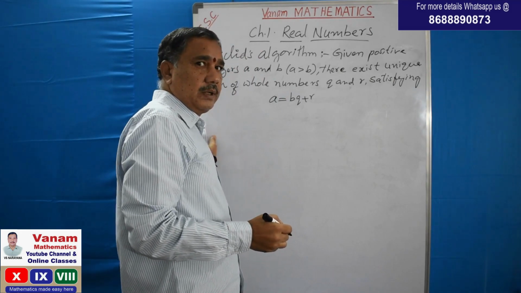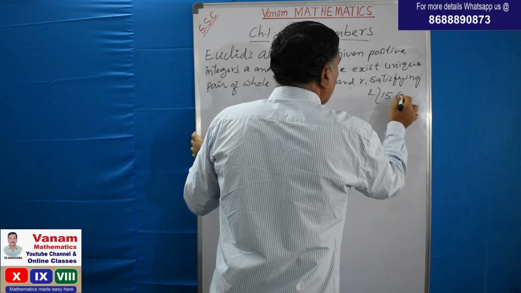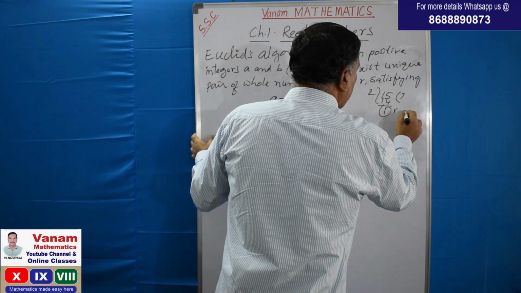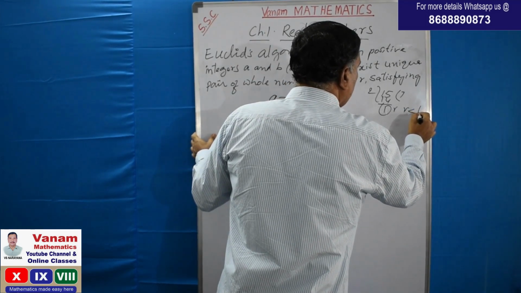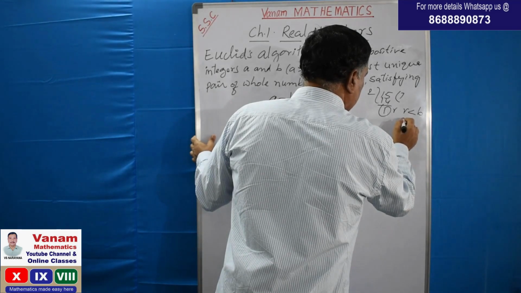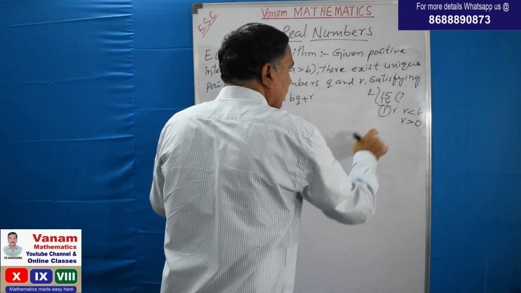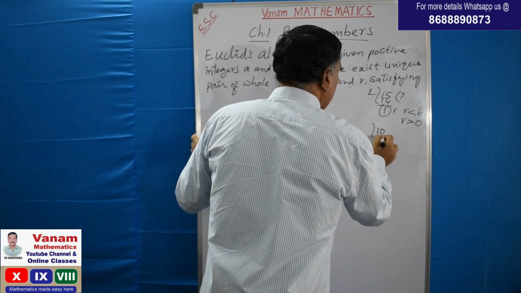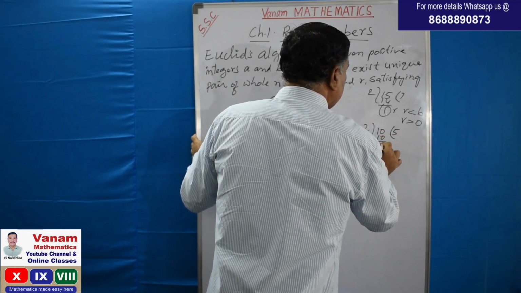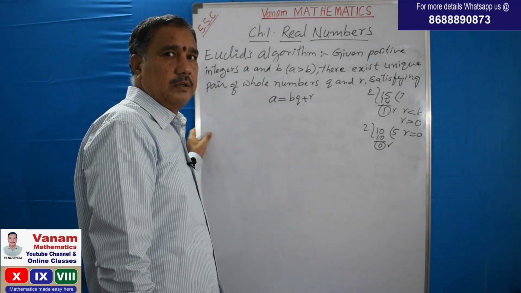Now let us see the conditions for the remainder r. When 15 is divided by 2, 2 sevens are 14, and 1 is the remainder. That is, the remainder is less than the divisor b, and the remainder is greater than 0 also. So 1 is greater than 0. In another example, when 10 is divided by 2, 2 fives are 10, the remainder is 0. So the remainder may be 0 or greater than 0.